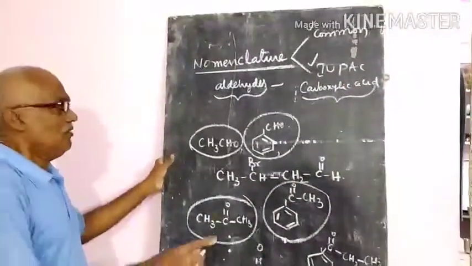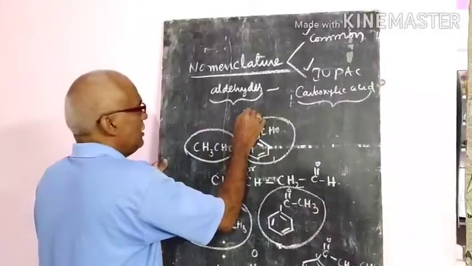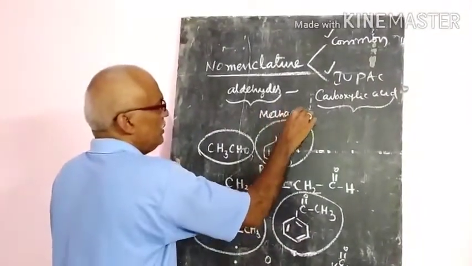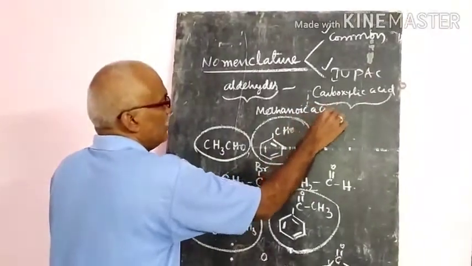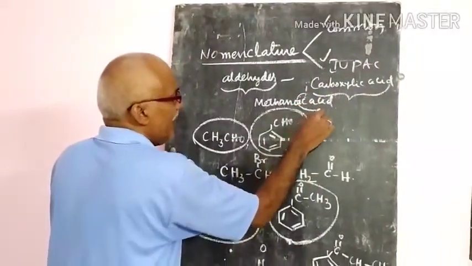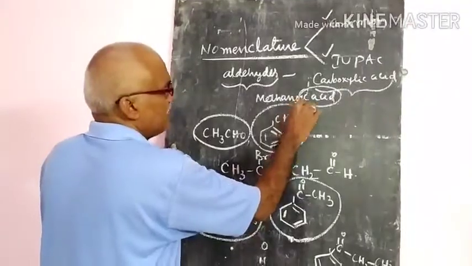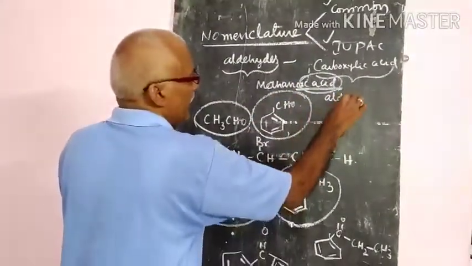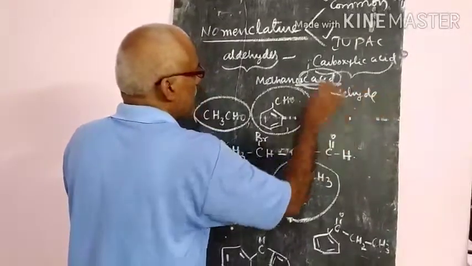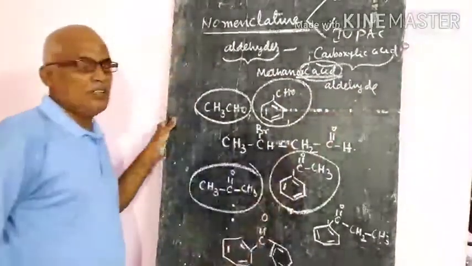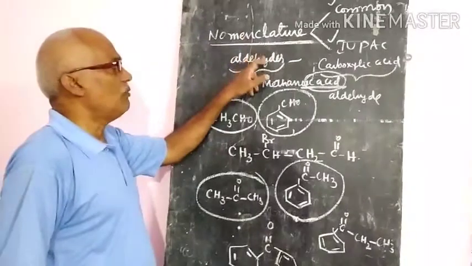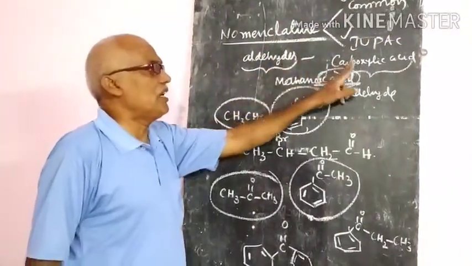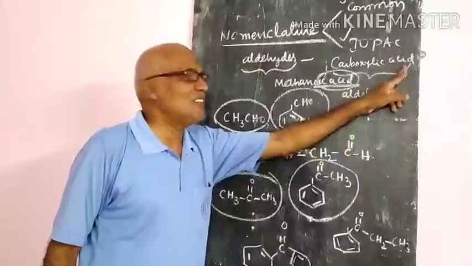While naming, suppose there is methanoic acid. From this, the IC acid is removed and the word aldehyde is added. That means methanaldehyde. So the common names of aldehydes are derived from their corresponding carboxylic acid names.